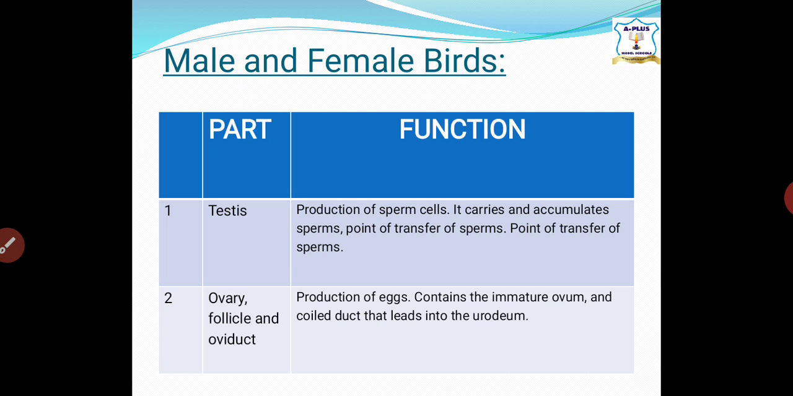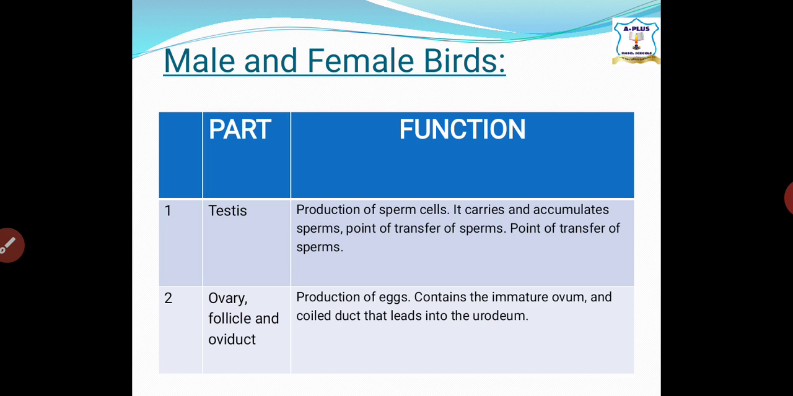Now, I want to talk about testes. The function of testes: testis is involved in the production of sperm. That means it is the main organ used in the production of sperm. It carries and accumulates sperms, and it's also the point of transfer of sperms to other places of the body. Now, let's talk about the ovary, follicle, and oviduct.